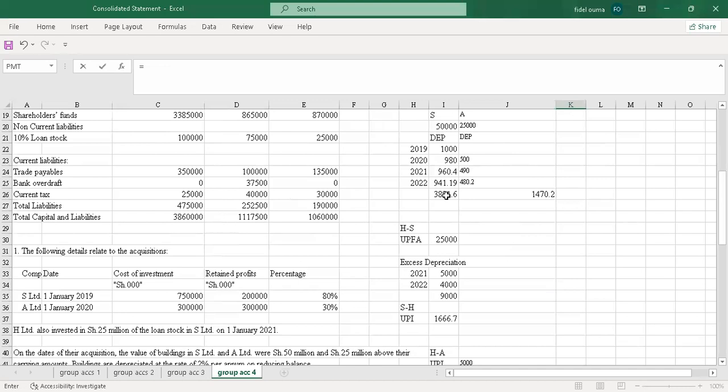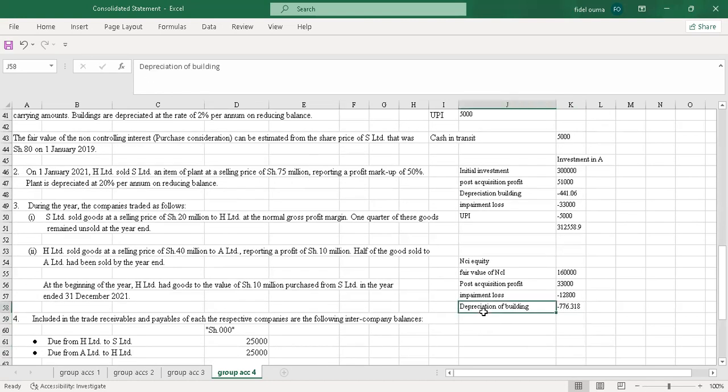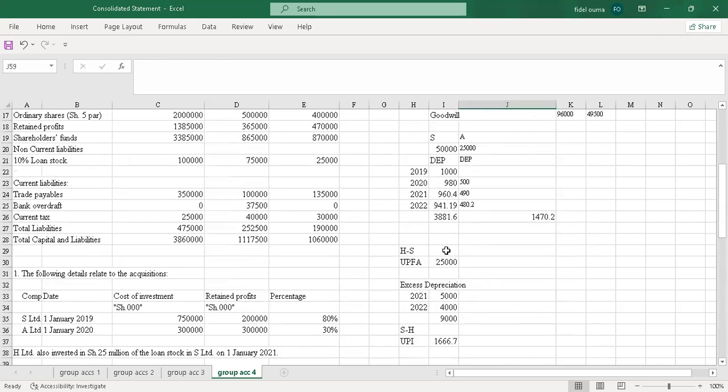So I'll pick this because this is the depreciation under S, but I'll only pick 20% because NCI is 20%. And I'll put a negative sign here because it's a deduction. So I want to deduct it. And I get that value. Yeah, then I'll check all through.